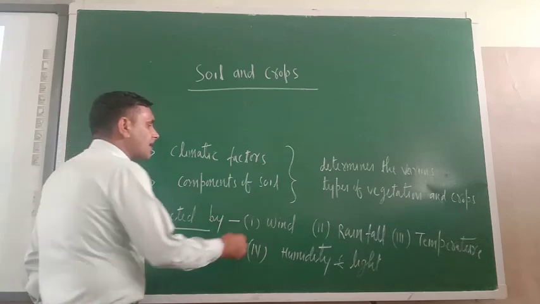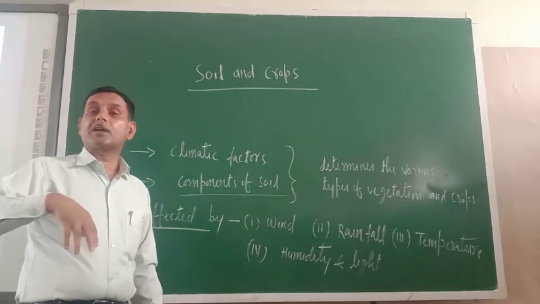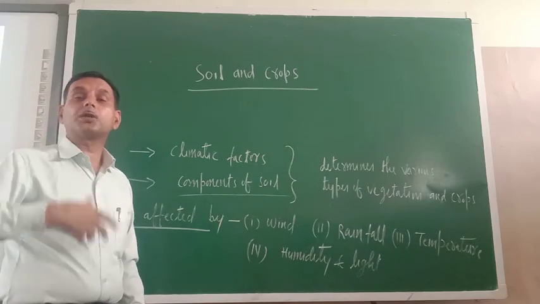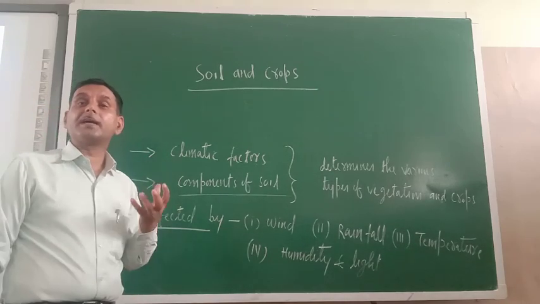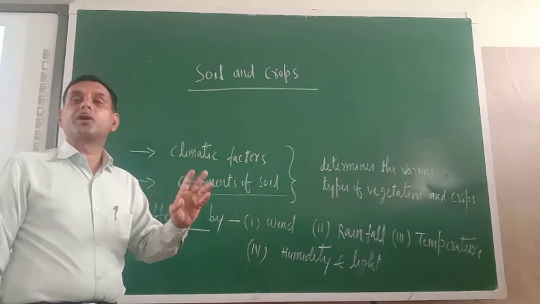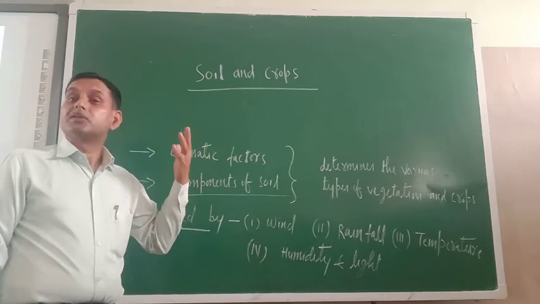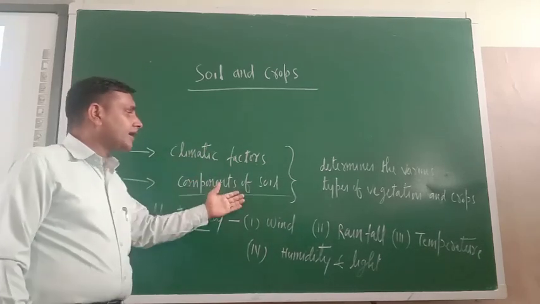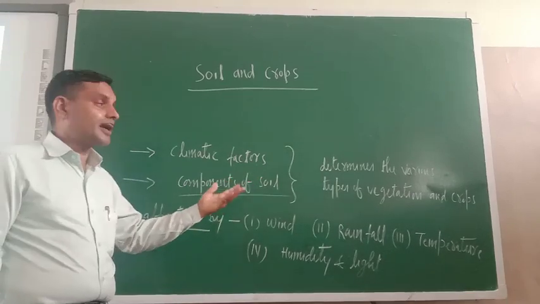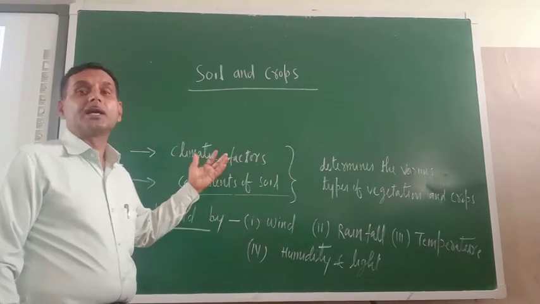Another factor is the component of soil. Just see, for the growth of wheat, paddy, and sugarcane, different kinds of nutrients are required, and different kinds of nutrients and minerals are found in different types of soil. So the component of soil will also determine the type of vegetation and crops grown in a particular area.